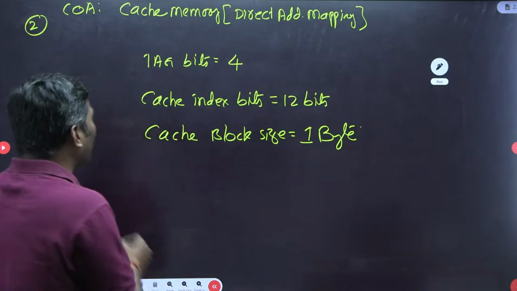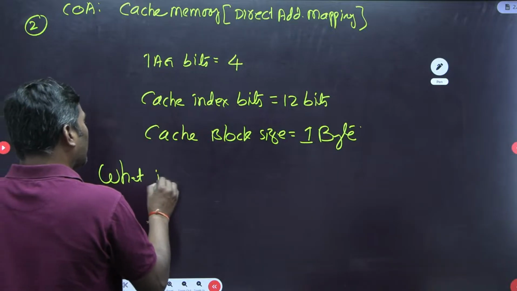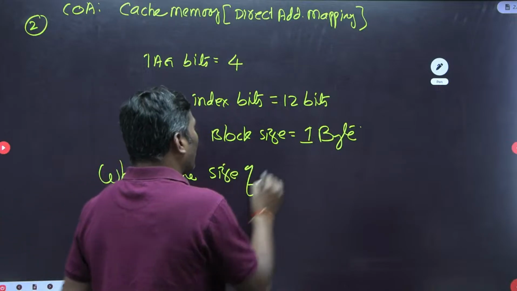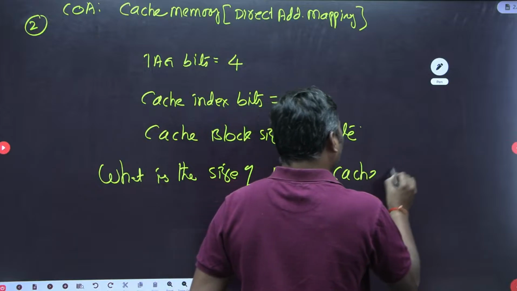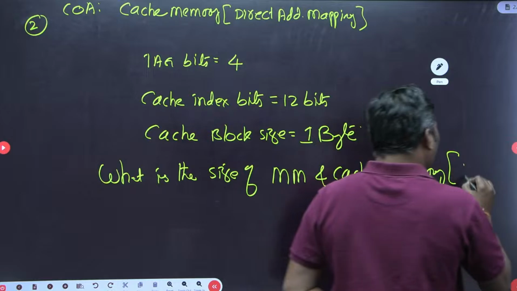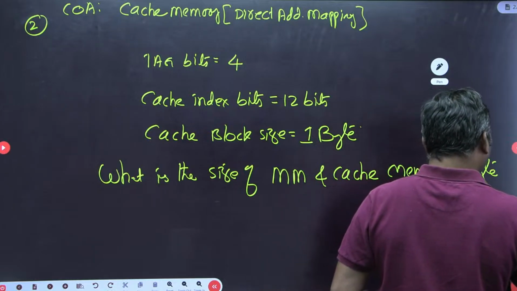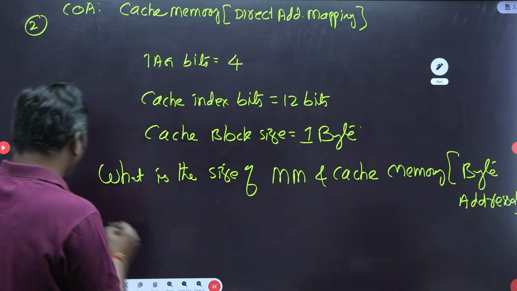Now interestingly, what is the question he asked? What is the size of main memory as well as cache memory, if it is a byte addressable memory only? Options are given.